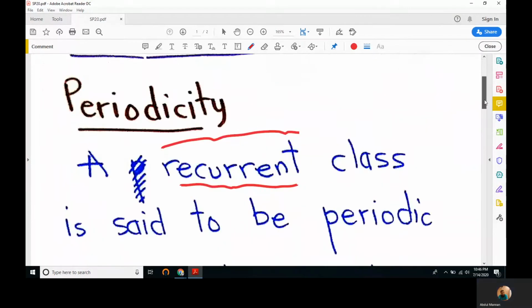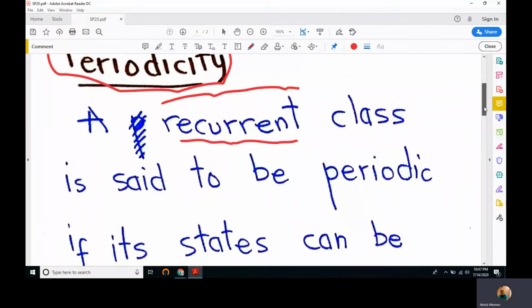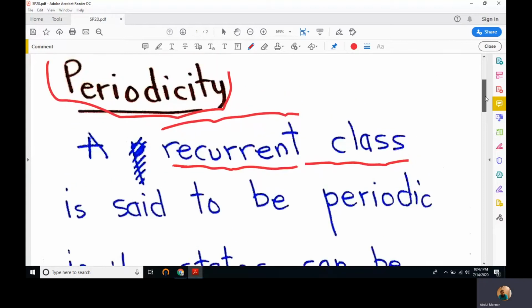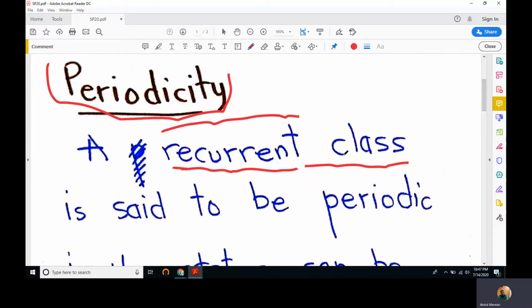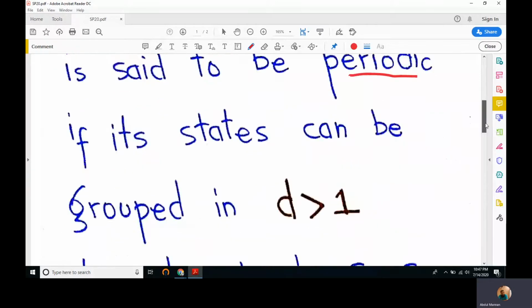A recurrent class is said to be periodic. Today we'll study periodicity. Periodicity is defined only for recurrent states, not for transient. A class of recurrent states means the class will contain more than one state, and they are said to be periodic. A class of recurrent states is periodic if its states